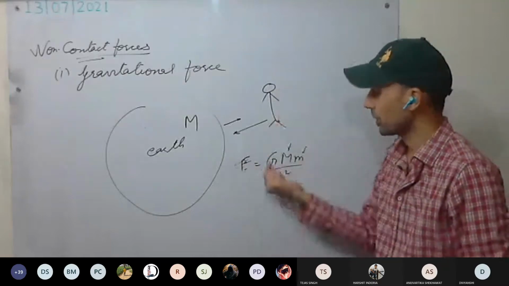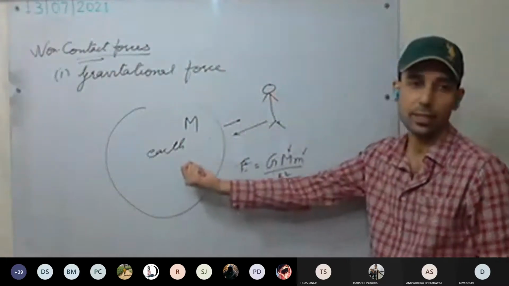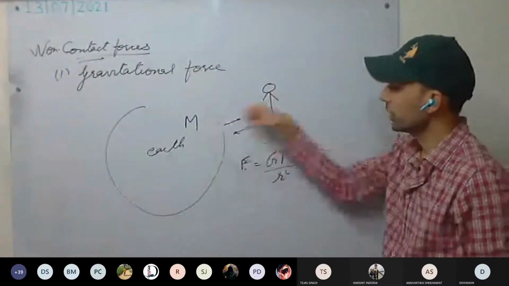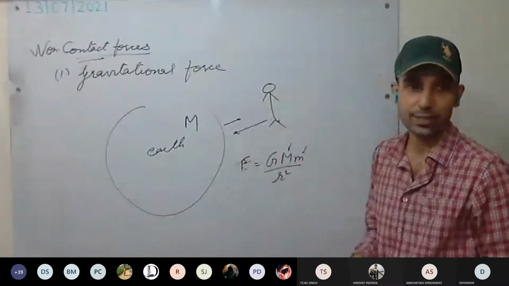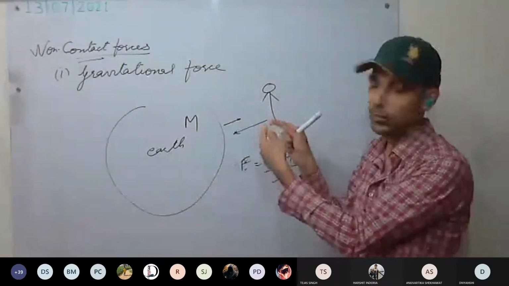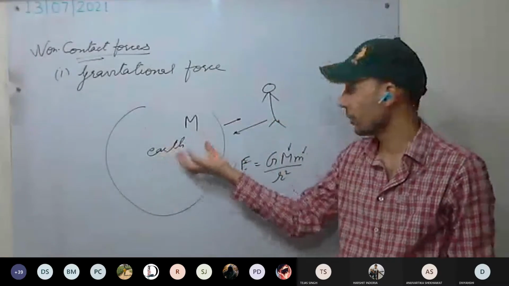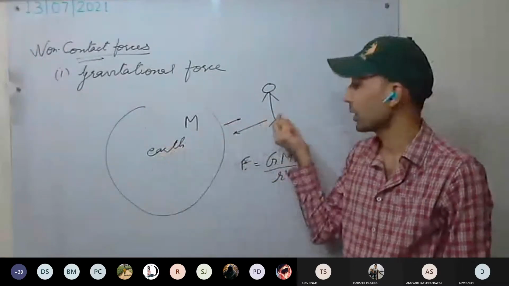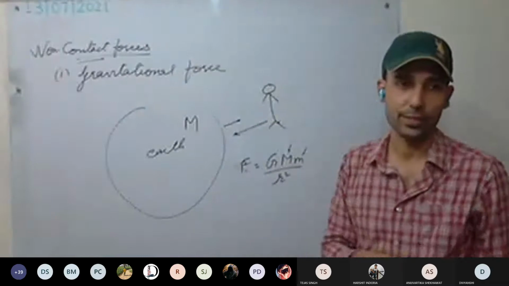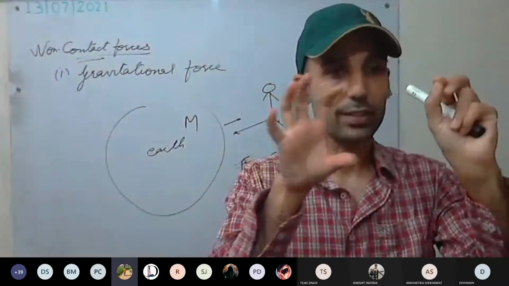The force of attraction is Gm upon r square. By this force, the Earth is attracting the man towards it, and by this force, the man is attracting the Earth towards it. But if we see the momentum, the Earth has more inertia and more mass, so it will move a very small distance as compared to the person moving towards the Earth. Have you understood this? In space, the person moves faster.